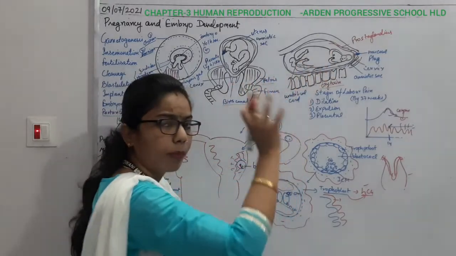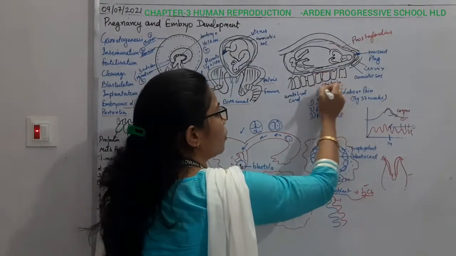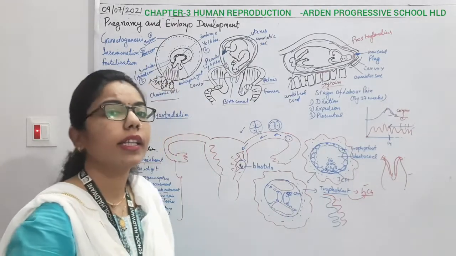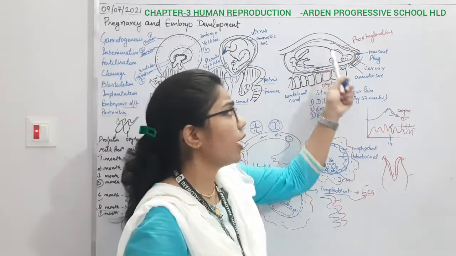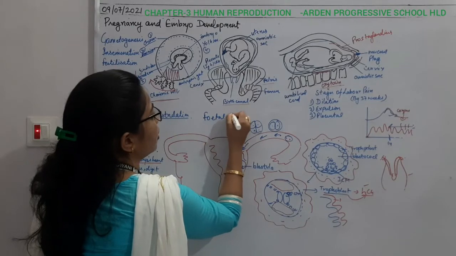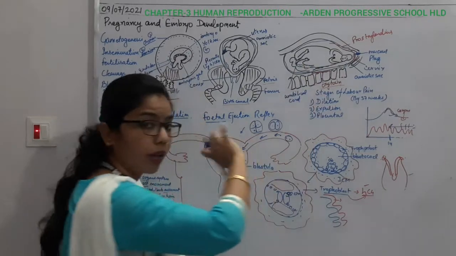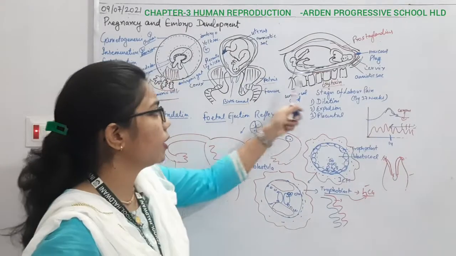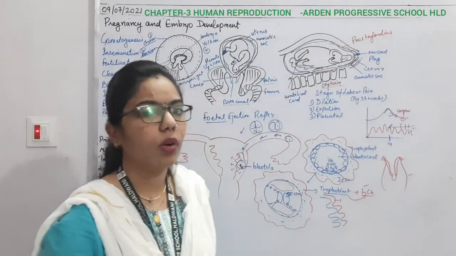When the baby or the fetus matures and develops, these contractions are required. So from where will this contraction come? From the posterior pituitary. We have done this: the hypothalamus gives the signal to the posterior pituitary gland. And why is it happening? It is happening due to the fetal ejection reflex. It means that the fetus provides some signal to the body of the mother, and there will be the release of oxytocin hormone, and due to this oxytocin hormone there will be the delivery of the baby.